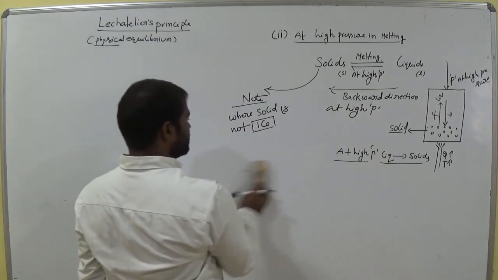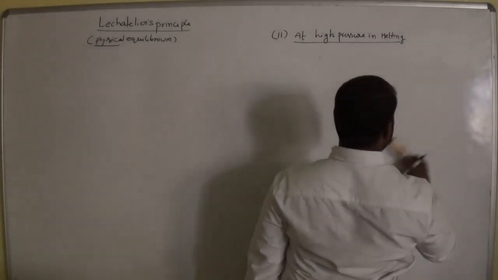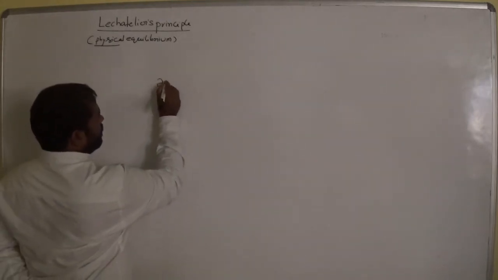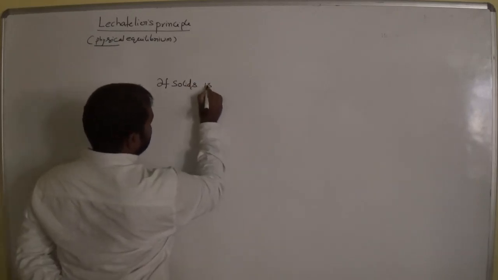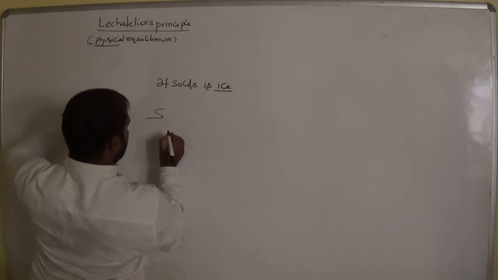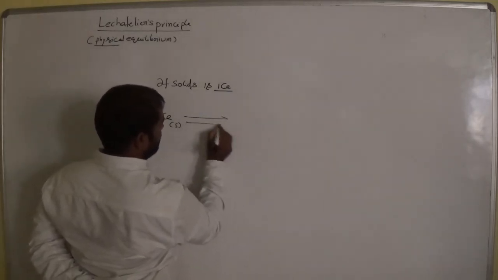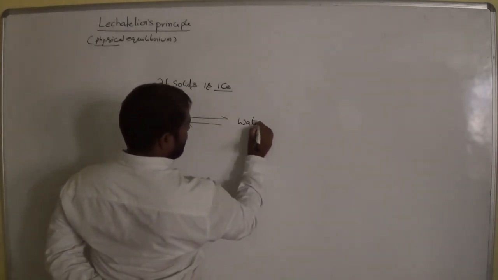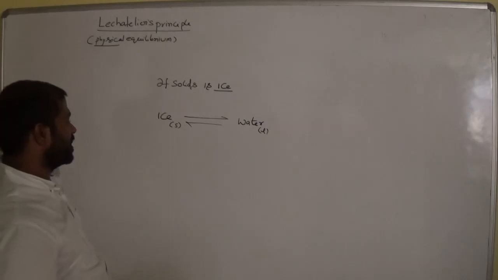Suppose the solid is ice, then what happened? If solid is ice, now this one is ice which is in solid state, is reversible as water which is in liquid state, is it okay?